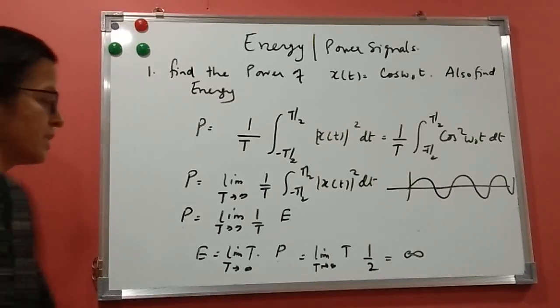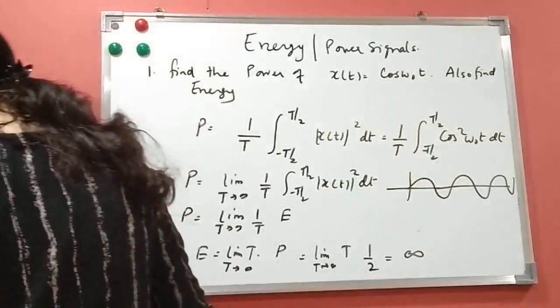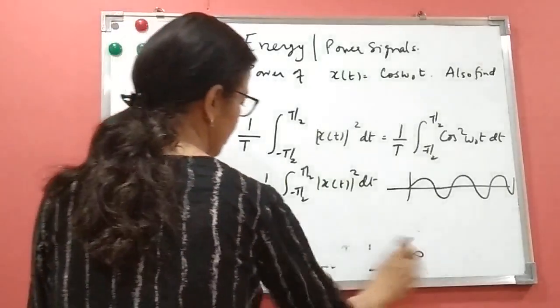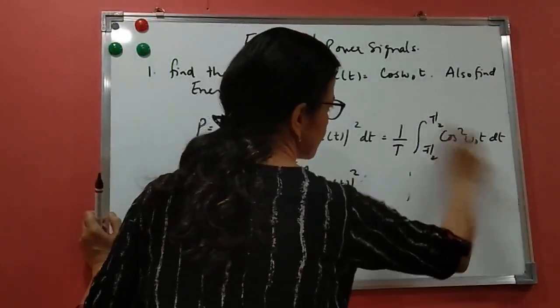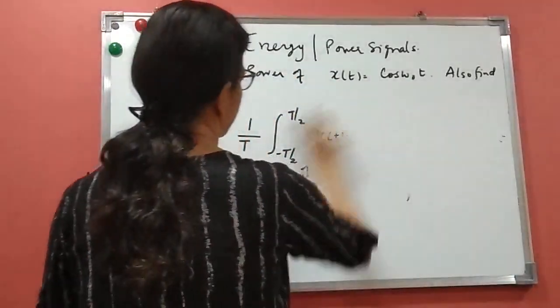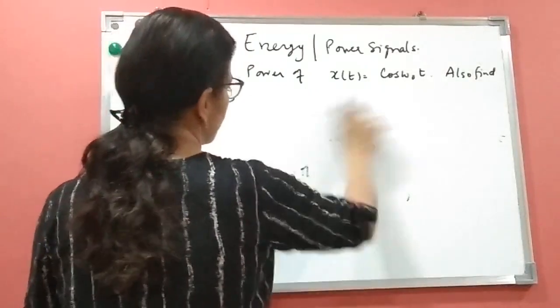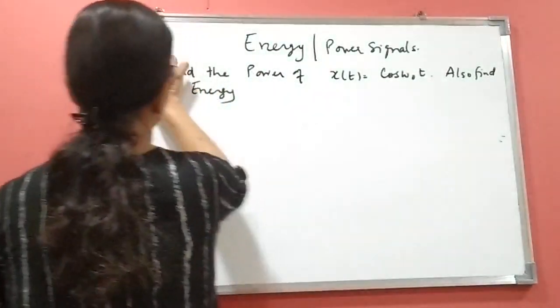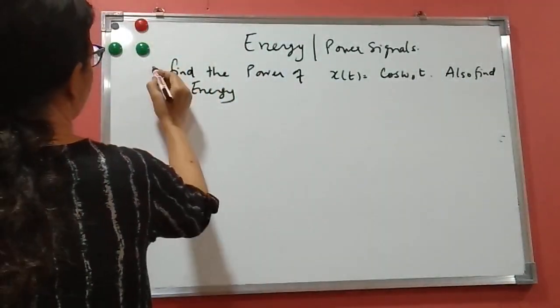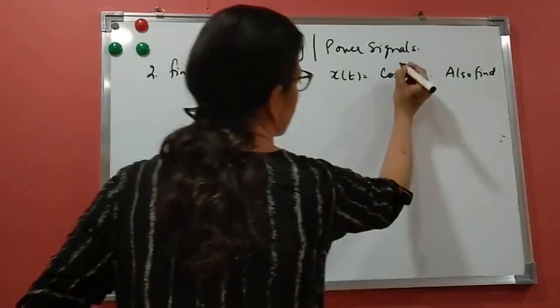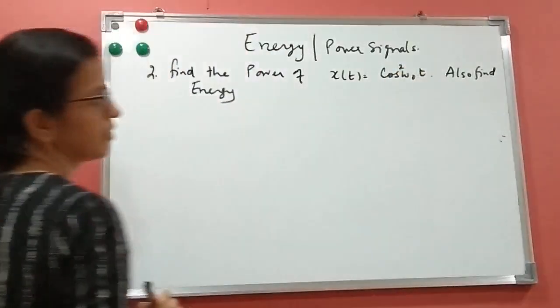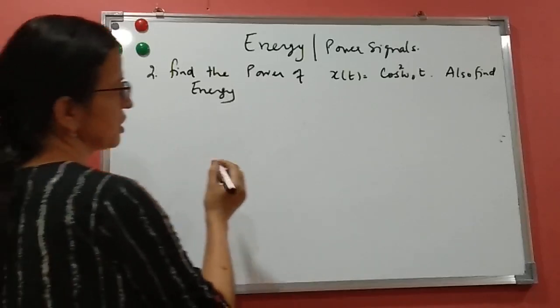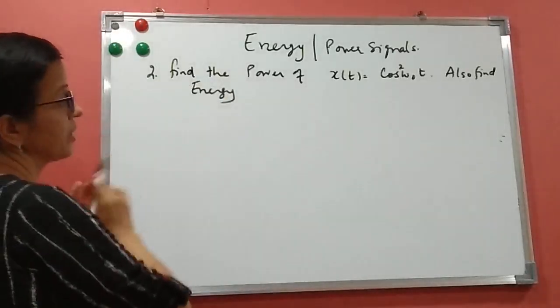Okay, let us see the second example. It will be more clear to you. So the next example is again on continuous time, then we'll move to discrete time. Next, x of t is cos square omega naught t. Question number 2 is cos square omega naught t. Okay, so I've changed the question now.